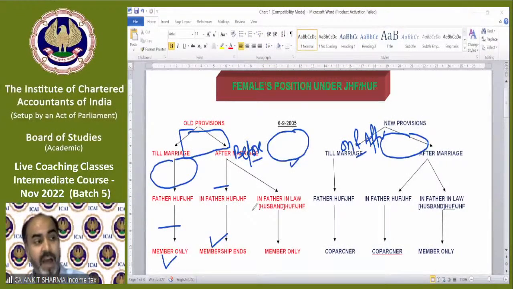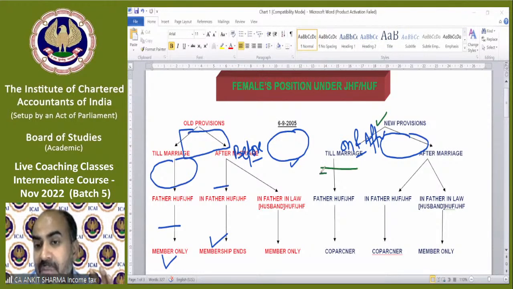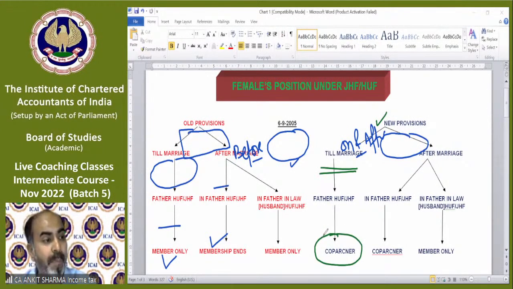says that after the amendment, what happened? A new concept has emerged. A new concept has come into force in the new provision. The new provision says, what will happen now? After the amendment, till marriage, she will be a co-partner. Understand? She will now be a co-partner in her father's HUF and JHF. A co-partner. Understand? She will be a co-partner, not a member.